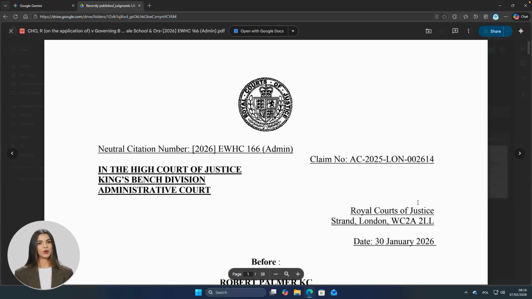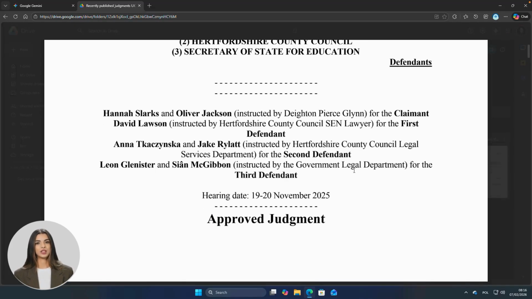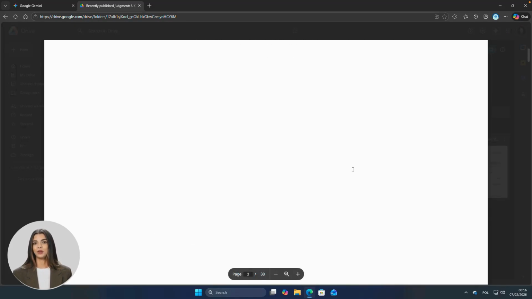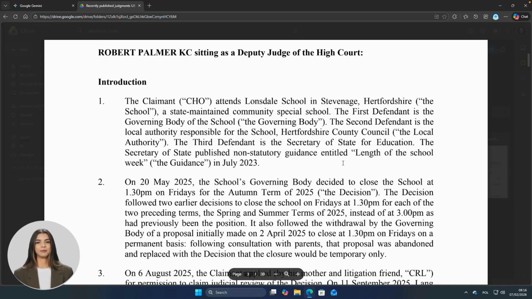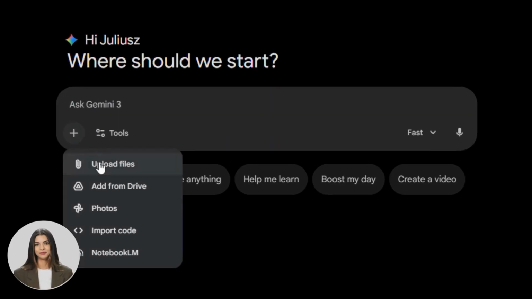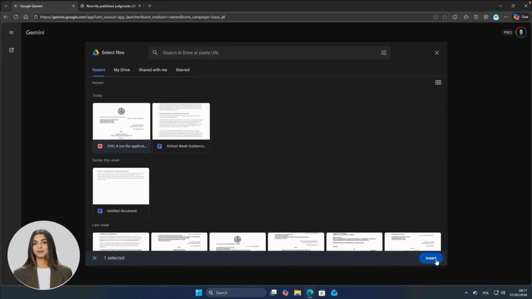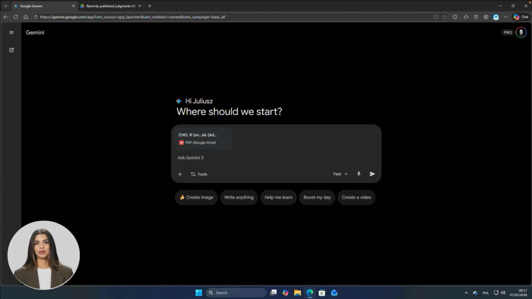We are in Google Gemini. Scenario: we have just received an extensive judgment from the UK Administrative Court in the case of R, CHO, and Lonsdale School. We need to instantly extract the court's key reasoning regarding the application of educational guidance. Let's approach this challenge with the mindset: be bold, be DubAI, why not? Step 1. Uploading the file. Step 2. Building the master prompt.